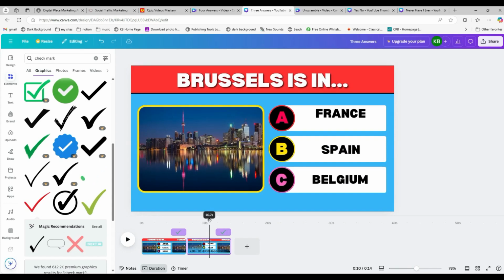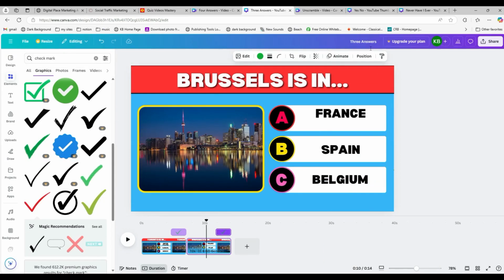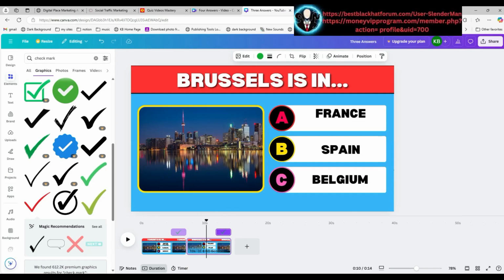But when you're designing yours, you'll see the check mark is still going to say the second thing here, which is wrong. So with it visible here in the design mode, you would just take that check mark and move it to there, knowing, of course, that it won't appear until after a certain number of seconds. All right, so that's the one for 3 answers to choose from.